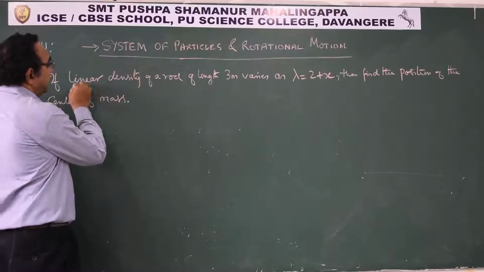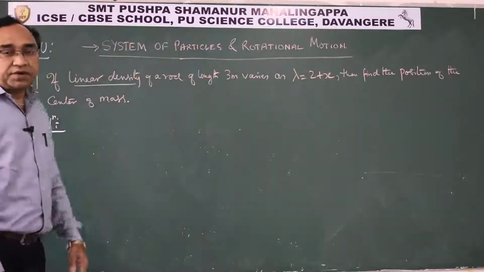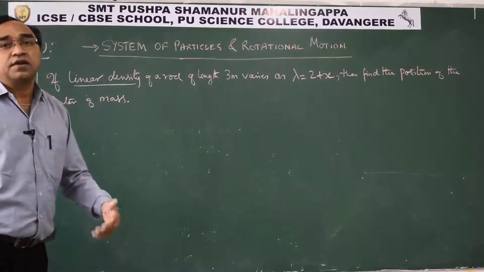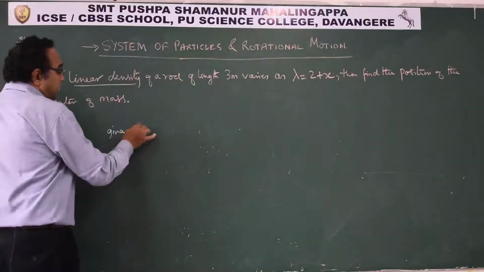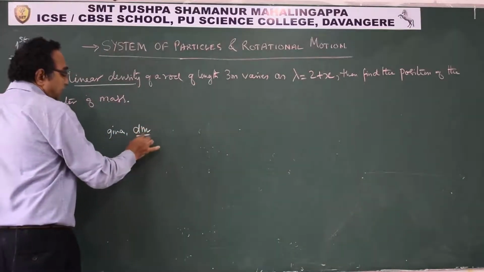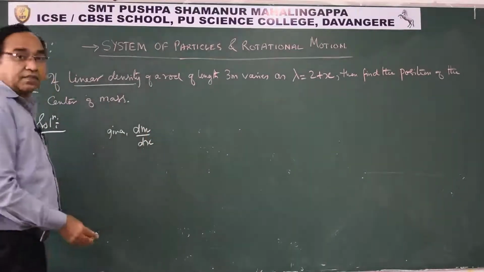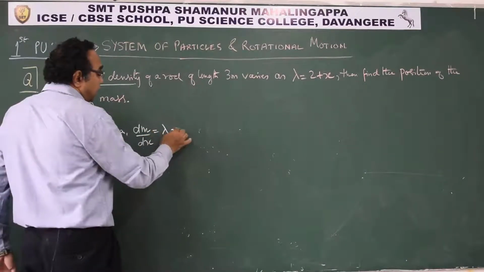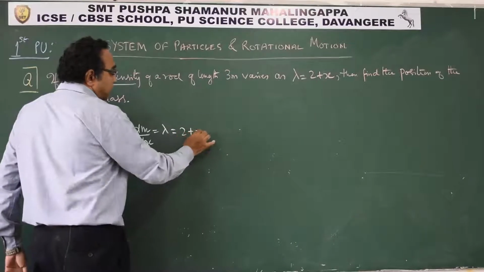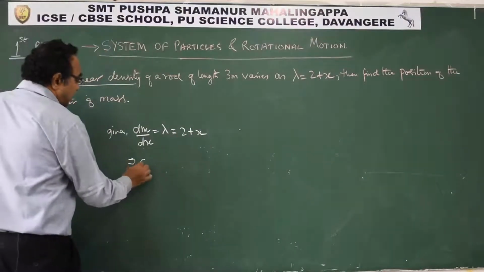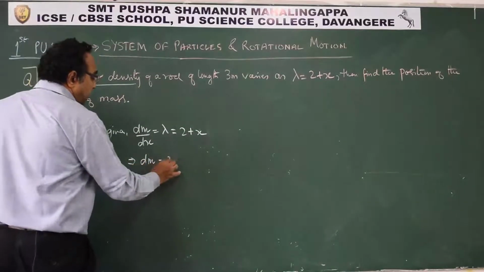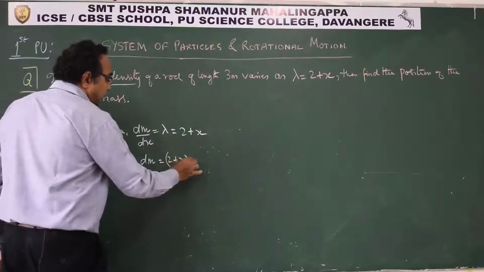It says linear density. What is the meaning of linear density? Mass per unit length. So we can write dm by dx, this is your lambda, this is your 2 plus x. So from this we can say dm is equal to (2 plus x) dx.